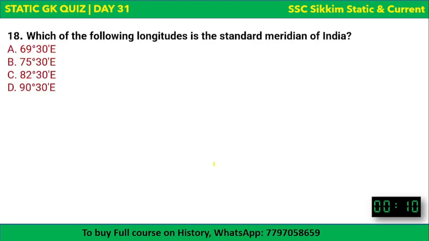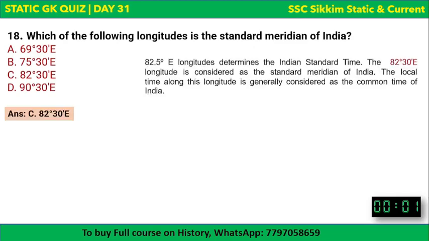Which of the following longitudes is the standard meridian of India? I think everybody should know this. The time begins now. Please write the correct answer. The standard meridian of India: 69 degree 30 minutes east, 75 degree 30 minutes east, 82 degree 30 minutes east, or 90 degree 30 minutes east. The correct answer is 82 degree 30 minutes east. It is the standard meridian of India, and it's the longitude, by the way. This 82 degree 30 east determines the Indian Standard Time. The local time along this longitude is generally considered the common time of India.